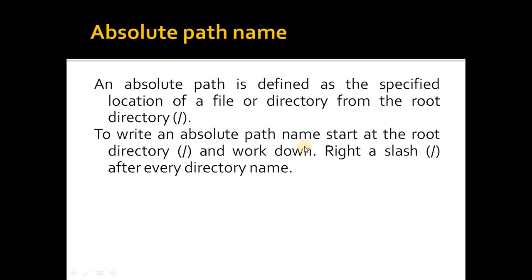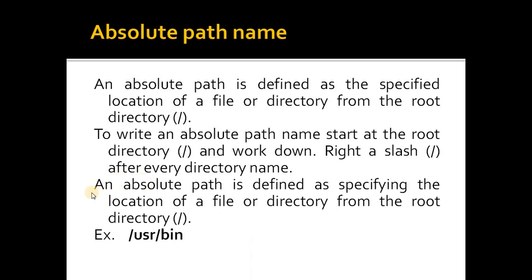To write an absolute path name, start at the root directory by giving a / and work down. Write a / after every directory name.